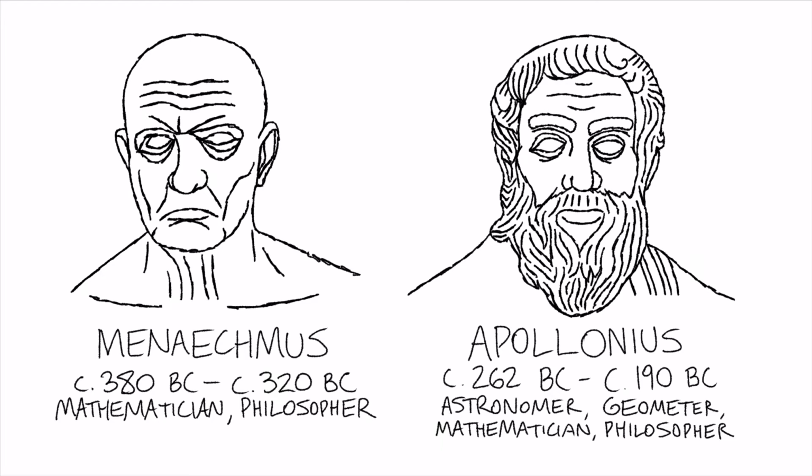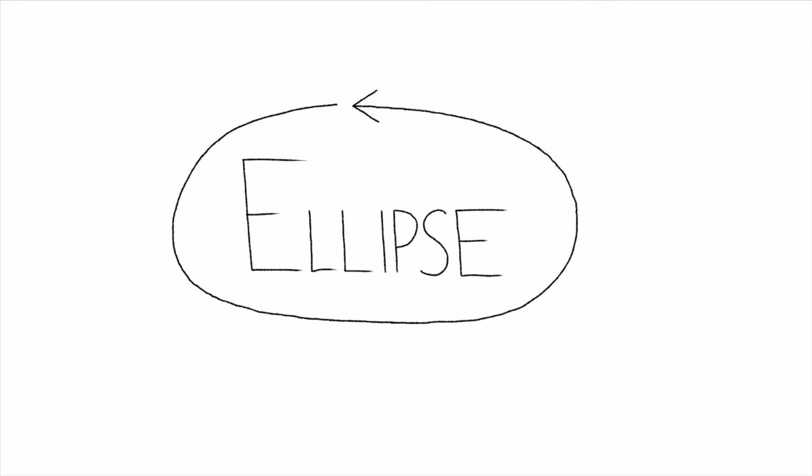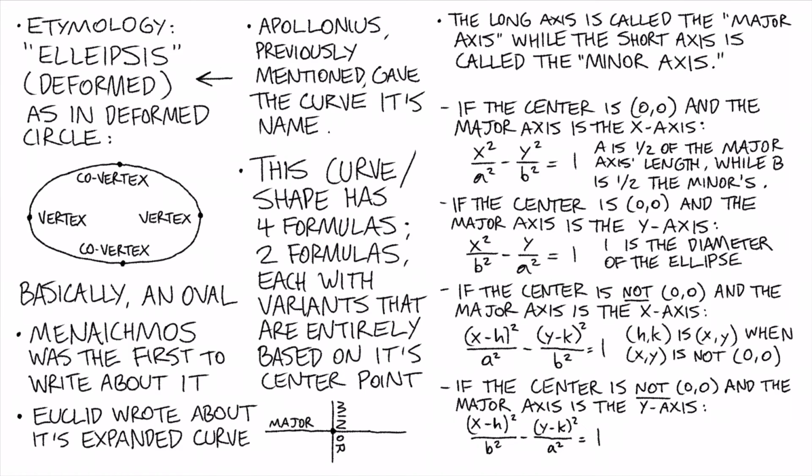Both were Greek. And now onward to the ellipse, which is named for the Greek word for deformed, the context being a deformed circle, or an oval. Apollonius, who was already mentioned before, also named the ellipse, while Menaechmus, previously mentioned, was the first to write about it and to make it a known thing in ancient times. Euclid wrote about its curve, as he noticed how it was, unlike a circle, more expanded and more stretched.